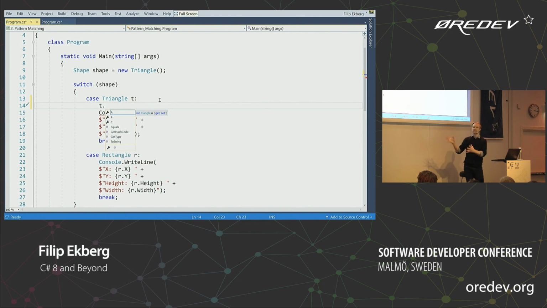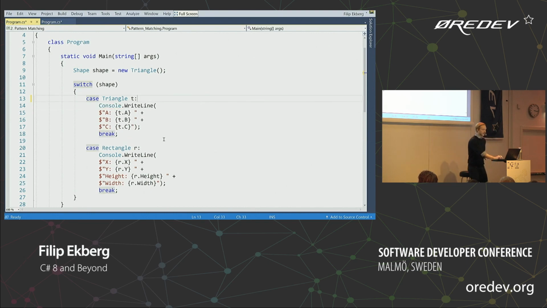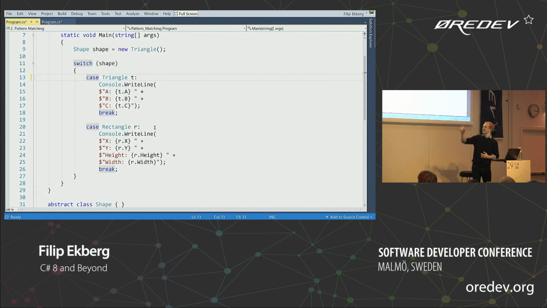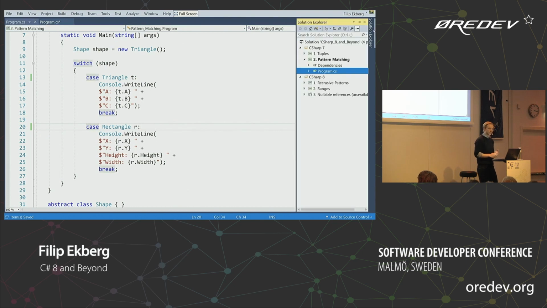Now this is the first version of pattern matching, and if you're coming from other languages like Kotlin or Swift, pattern matching can be many more things and look a lot better than this. But bear with me, we're getting there. And then of course we have the rectangle here, it casts that properly as well, so we can do r.width, for instance, and r.height. So those are the cool features added to C# 7 that we need to understand in order for us to jump on to C# 8 and talk about the features that are added to the language now.